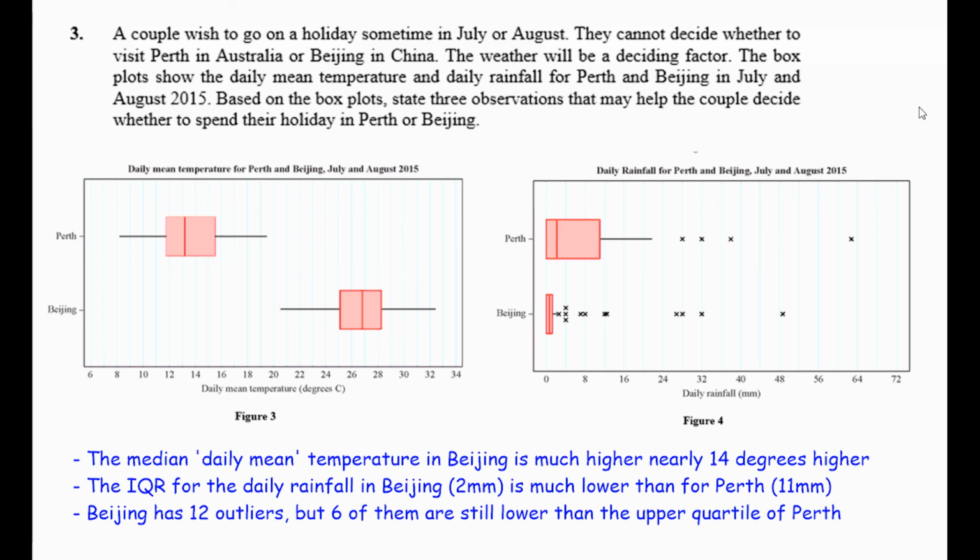Okay, so I was asked for 3 observations. I spoke about the median, I spoke about the interquartile range, and I've spoken about outliers just to get a range of observations. I've been specific with talking about particular values, what the actual difference was between those medians, what the values of those quartiles were, and in talking about the outliers, I spoke about how many outliers and compared them once again to an upper quartile. So these specifics and good insights to the box plots should be worth all your marks.